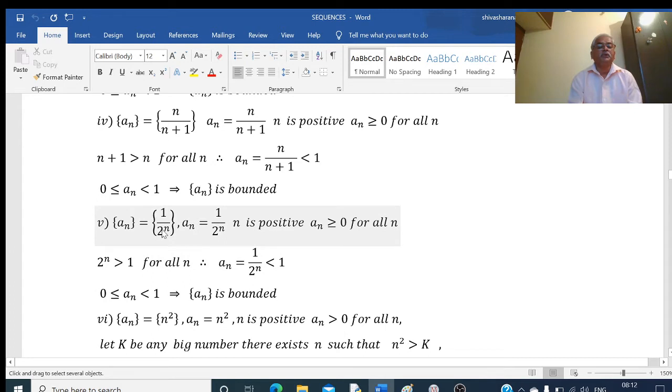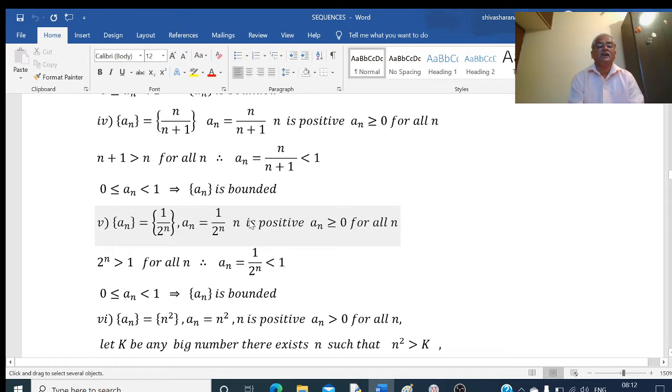An equal to 1 by 2 raised to n. So an equal to 1 by 2 to the power of n. Again n is positive, therefore the whole thing is a positive quantity. Numerator is positive, denominator positive, therefore this is a positive quantity. That is, here an is greater than or equal to 0. So this has a lower bound 0.